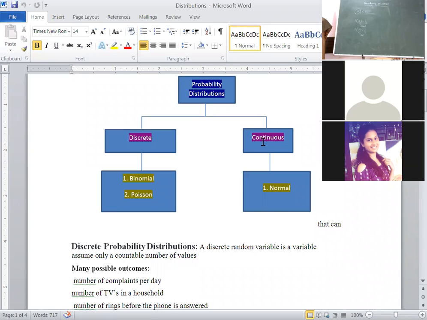I have shared that. A real number X associated with the outcome of a random experiment can take any one of the various possible values, each with a definite probability. For example, tossing of a coin: probability of getting head is half.